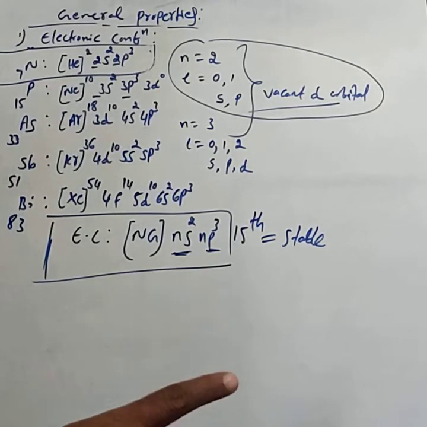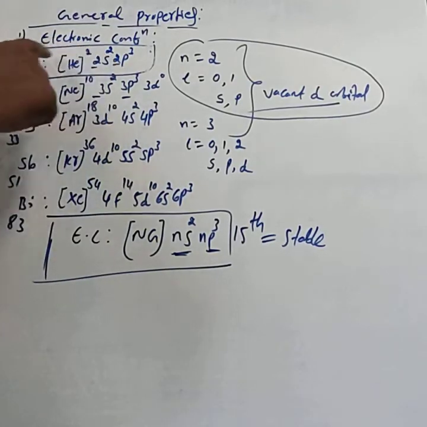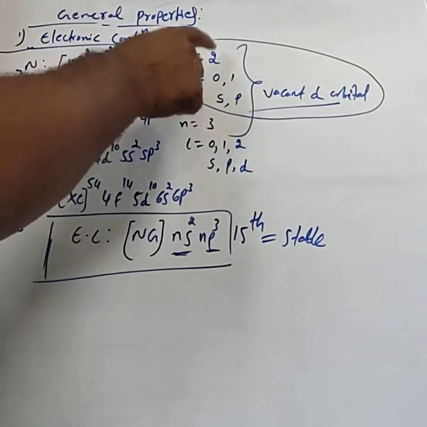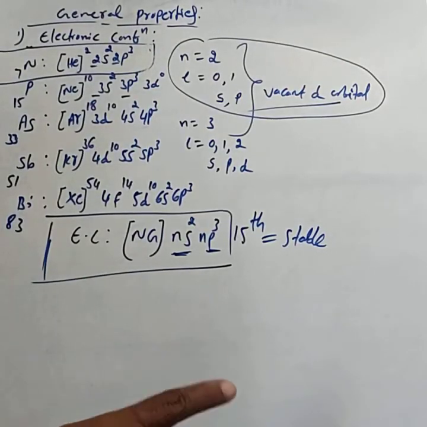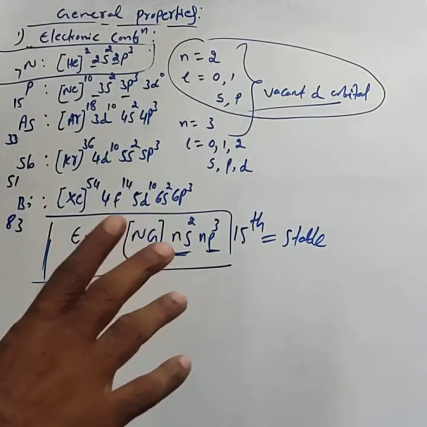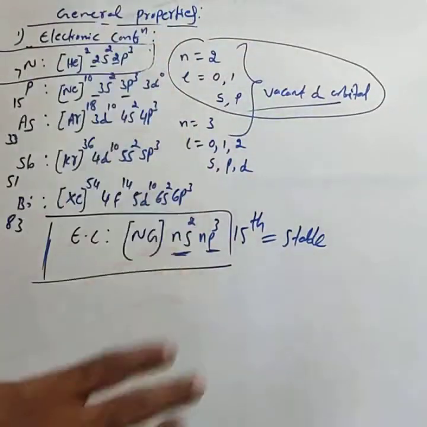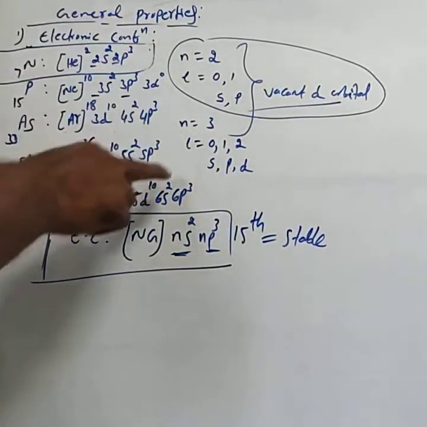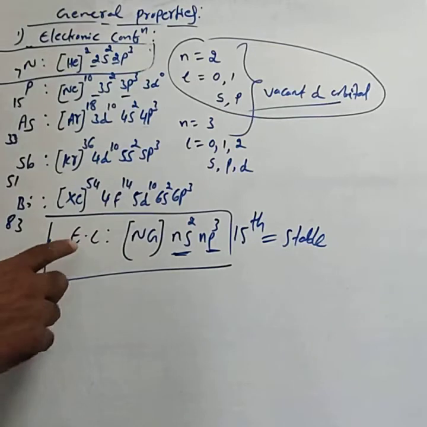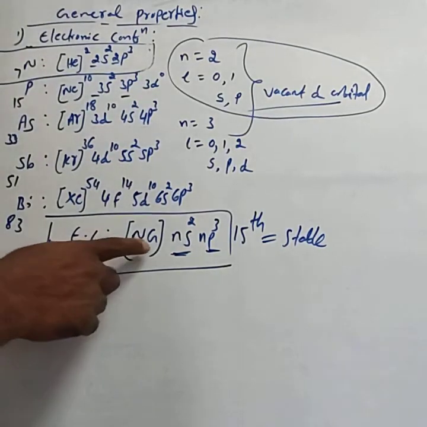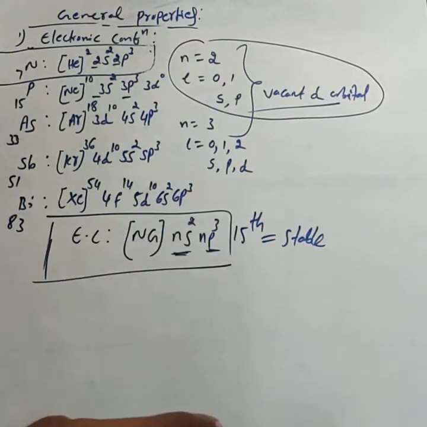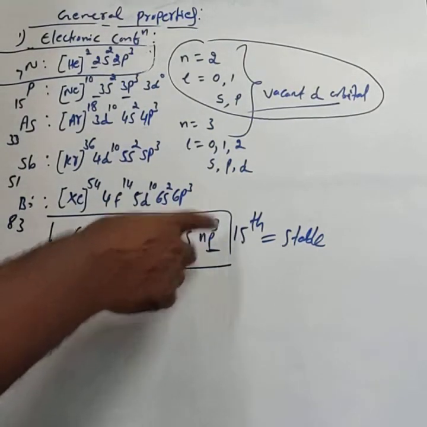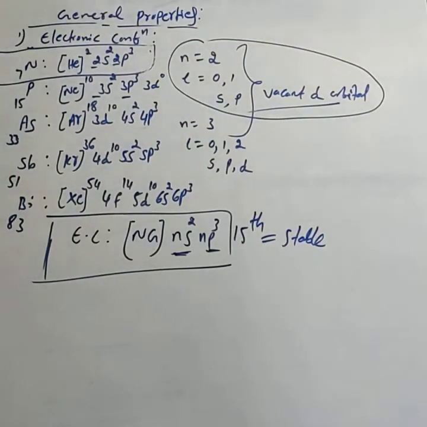Why nitrogen does not provide a vacant d orbital: the valence shell of nitrogen has n equal to 2, so it can contain only s and p subshells. This is very important. Based on this, the general electronic configuration is given by the noble gas core ns2 np3, with a completely filled s orbital and half-filled p orbital.